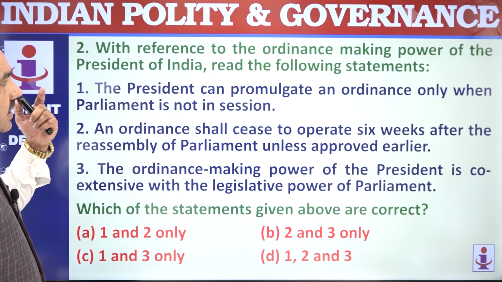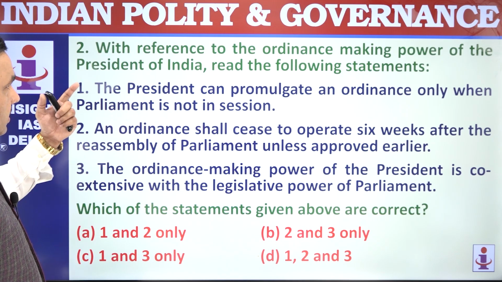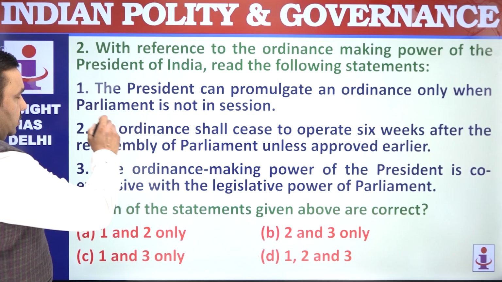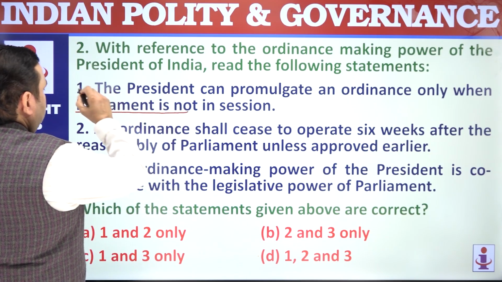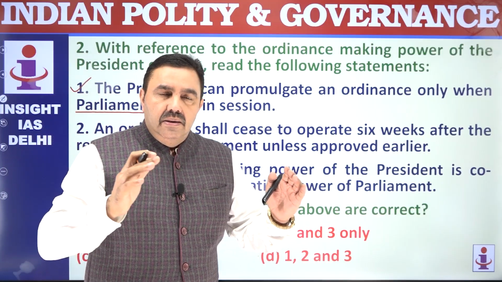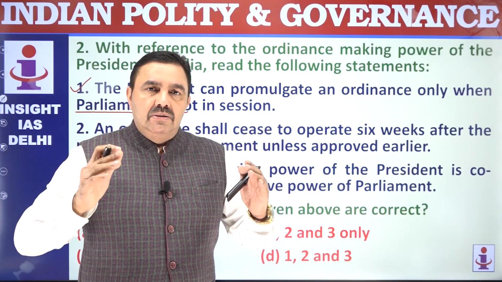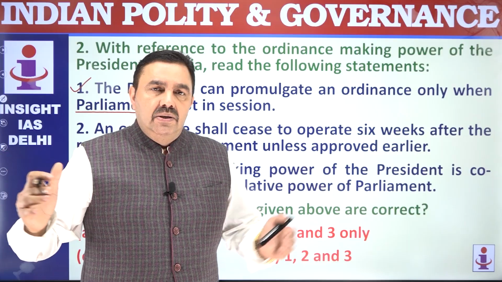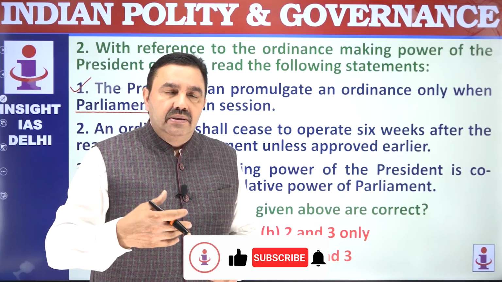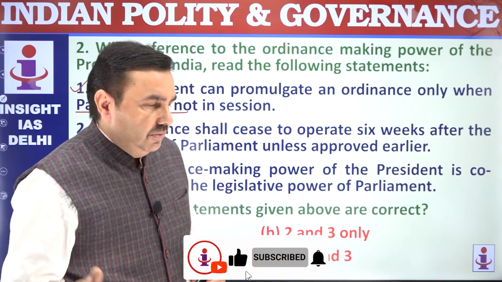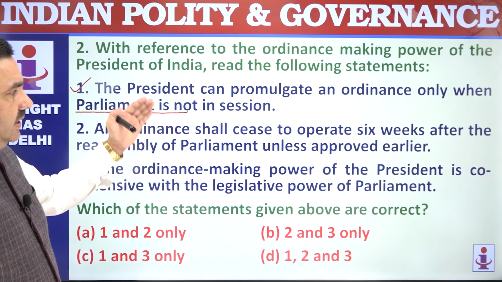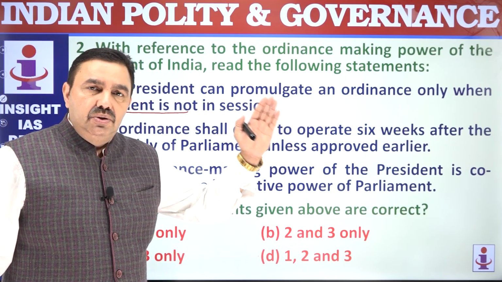With reference to the ordinance making powers of the President, consider the following statements. The President can promulgate an ordinance only when Parliament is not in session. Ordinances are special laws. Ordinances are issued to fill the gap. Because Parliament cannot be in session every time of the year, whenever Parliament is not in session, you cannot just call the MPs overnight, draft the bill and get it approved. So for that kind of emergency situation, Article 123 allows the President of India to issue ordinances.